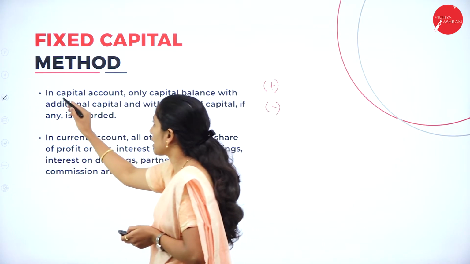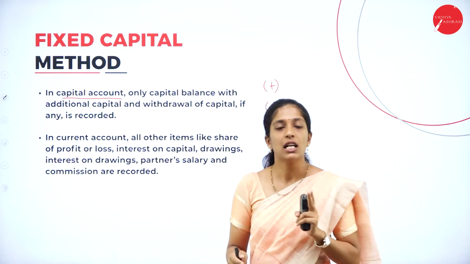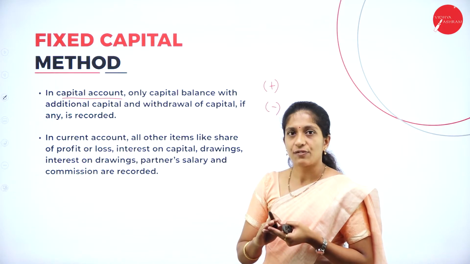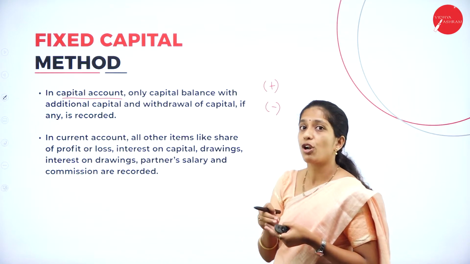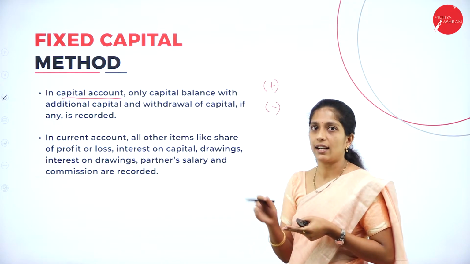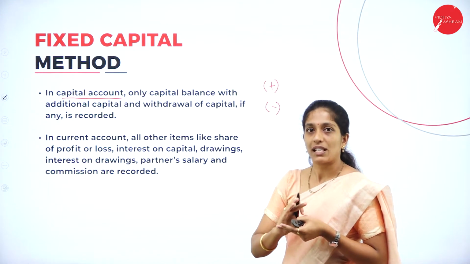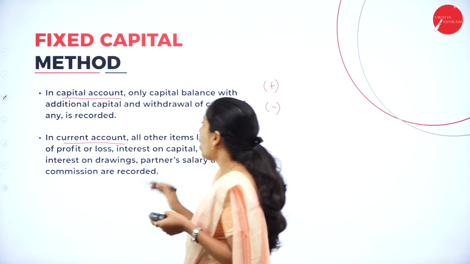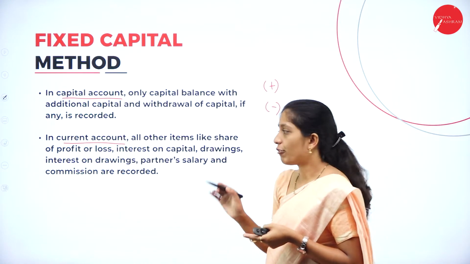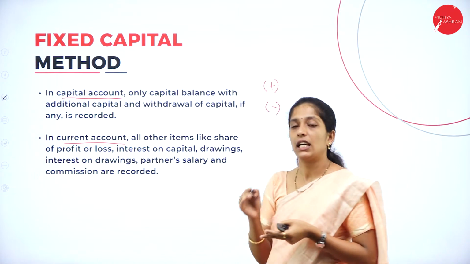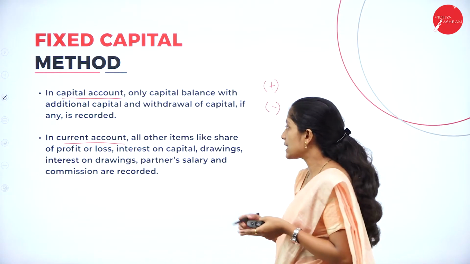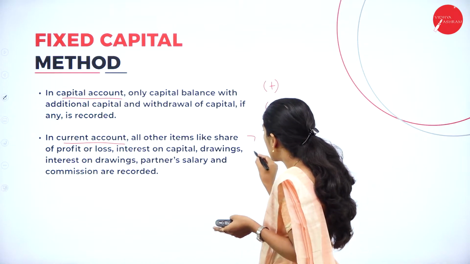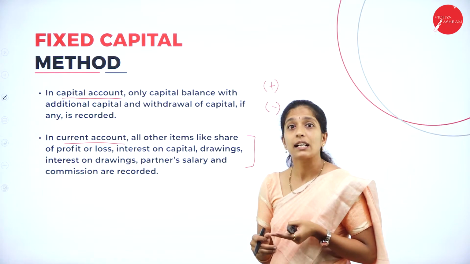In capital account. So as I told, they are going to maintain two accounts. One is capital account and one is current account. The capital account of the partner remains fixed. If any additions or withdrawal is made, that will be included under capital account, or else it remains fixed if nothing happens there. Next, in current account, all other items like share of profit or loss, interest on capital, drawings, interest on drawings, partner's salary and commission are recorded. So all other items are recorded under partner's current account.